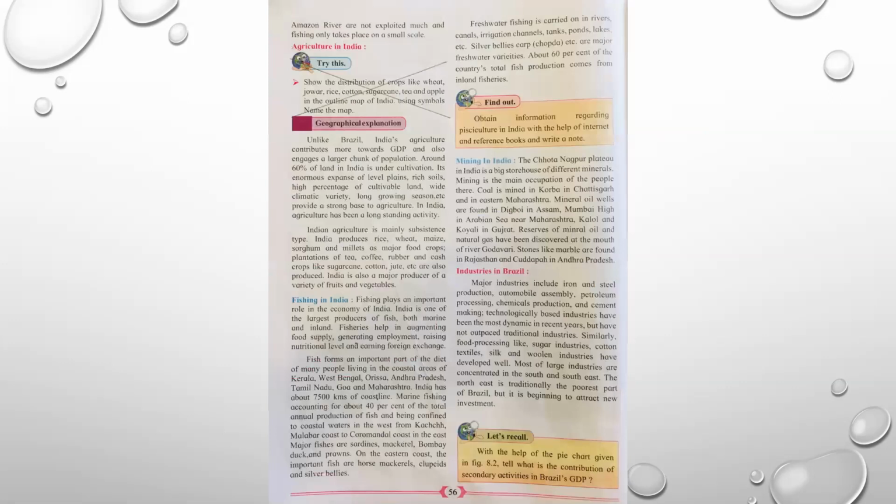Next page is page number 56. See the heading Agriculture in India. Try this. Can you see this? Try this. Show the distribution of crops like wheat, jowar, rice, cotton, sugarcane, tea, and apple in the outline map of India using symbols. Name the map. Put a cross over this. We proceed further.